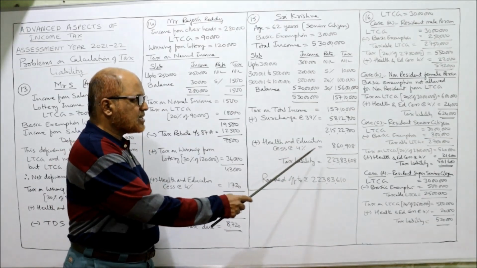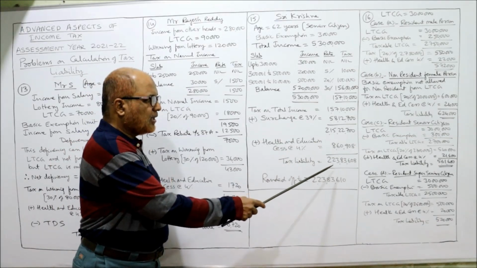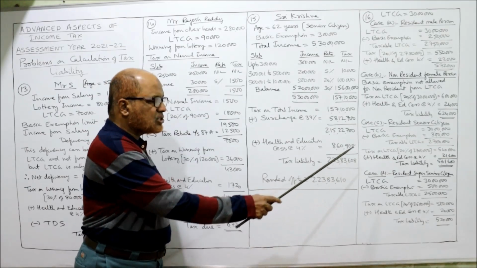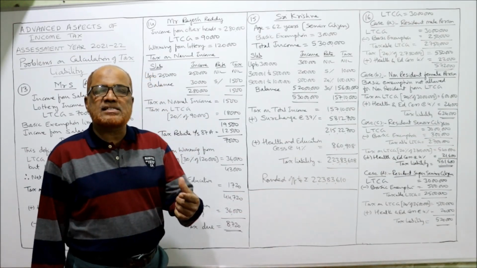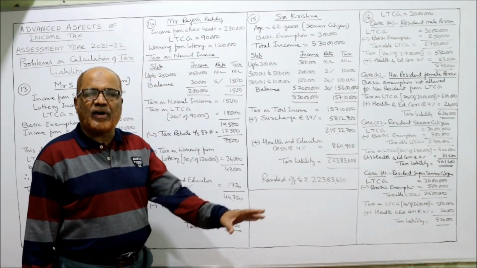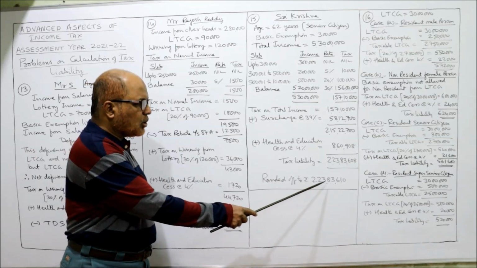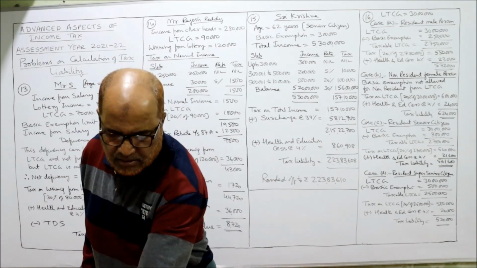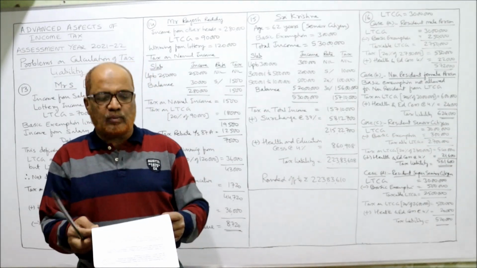Add health and education cess 4% of this amount. Then total tax liability is 2 crore 23 lakh 83,608. So rounded off to the next 10: instead of 08 we will take 10, 610. So finally the tax liability 2 crore 23 lakh 83,610. That's it. Now next problem, the 16th one.